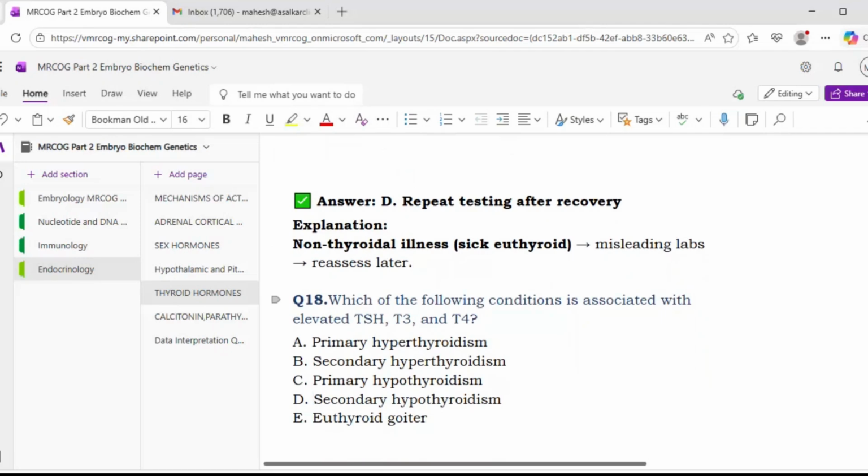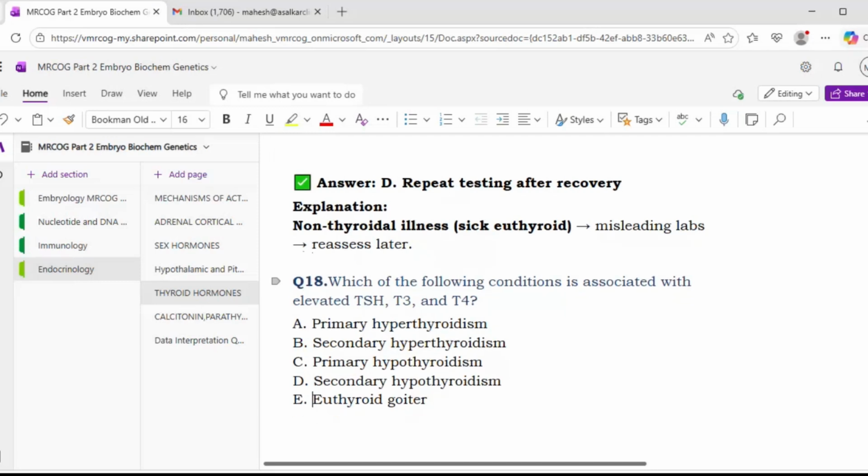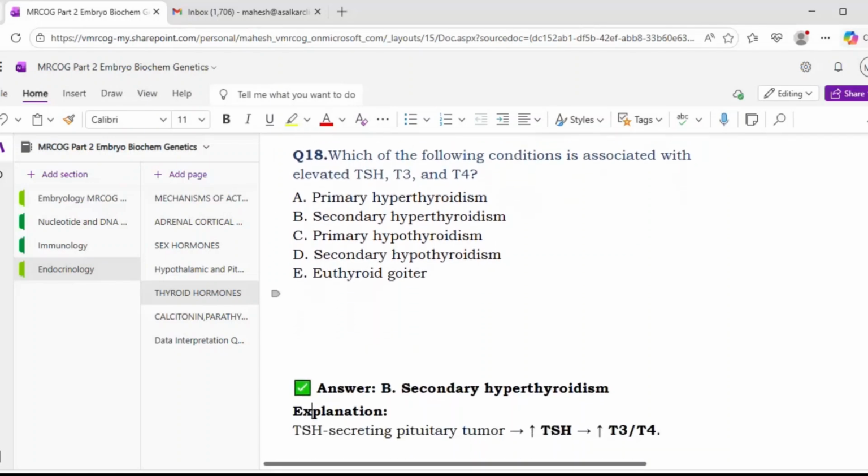Okay, next. Which of the following conditions is associated with elevated TSH, T3, and T4? Primary, all are elevated. Okay. Sir, option B, secondary hyperthyroidism. What will be there in secondary hyperthyroidism? Yes, TSH will be increased, and T3 and T4 will also be increased.